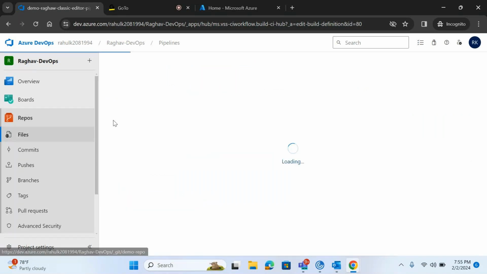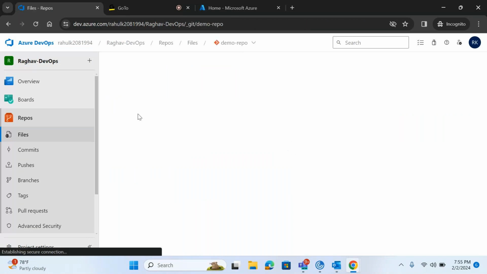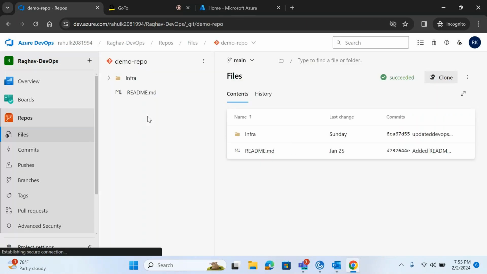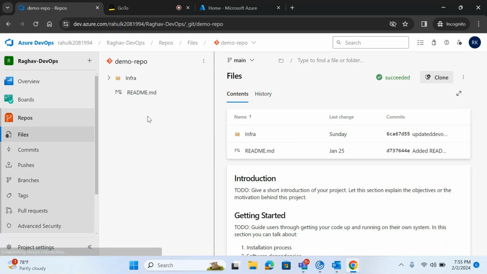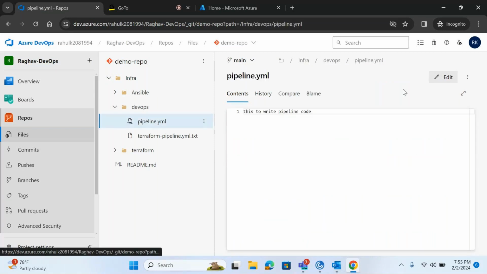So what will be the file extension of YAML? Yes, the YAML extension, dot yml. I'll just create a new folder. So in DevOps, this is the pipeline.yml, right?